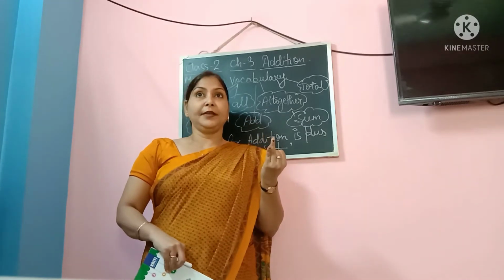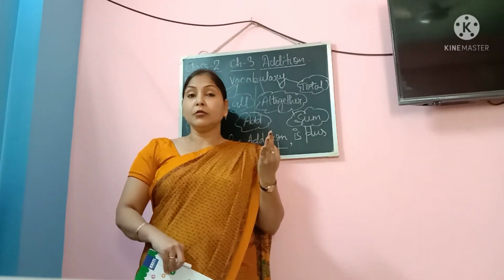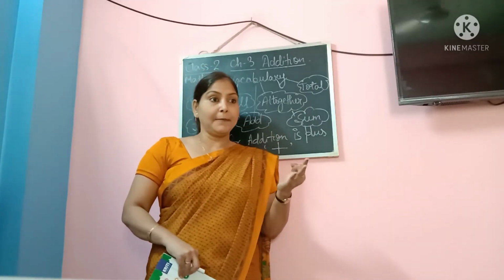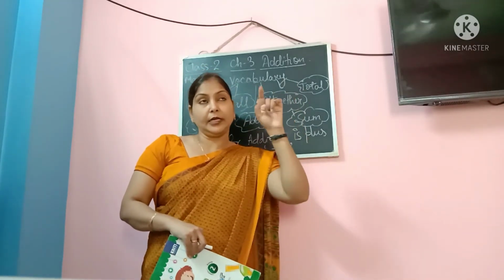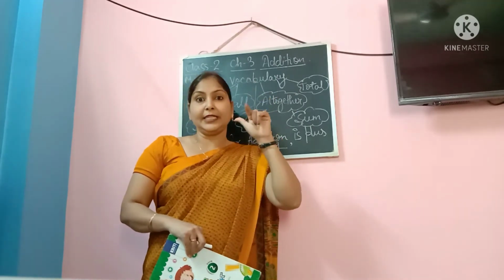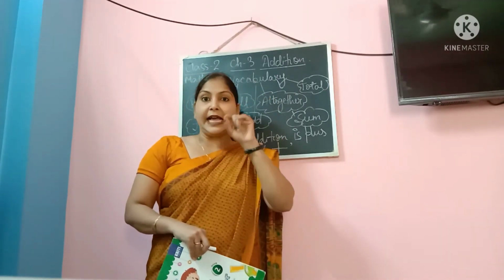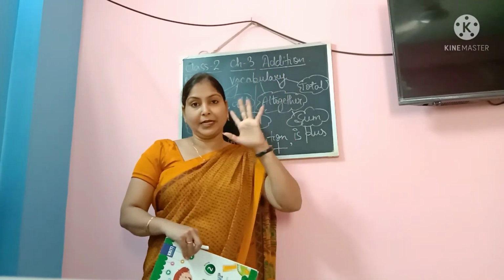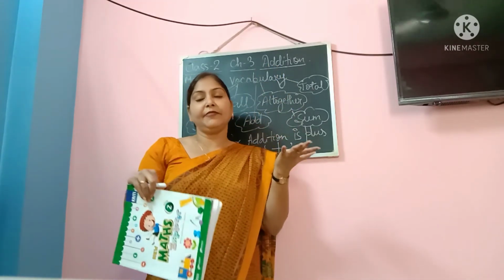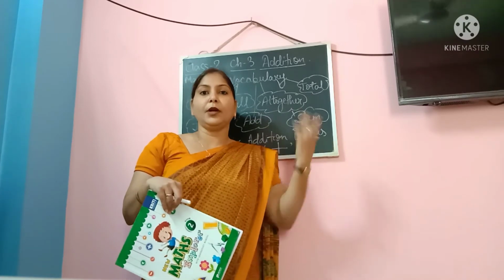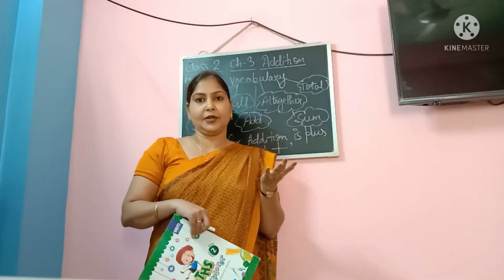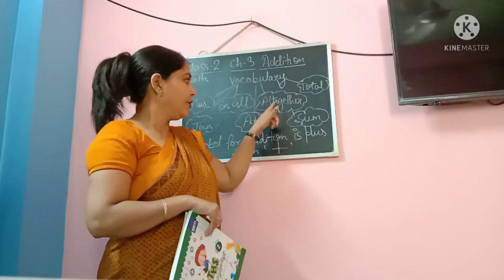Then we can also do addition, like in class 1 you learned addition by writing or drawing the standing lines. Even with the help of fingers we can count, but we have only 10 fingers. So beyond 10 it becomes difficult for us. In that case we just draw lines.